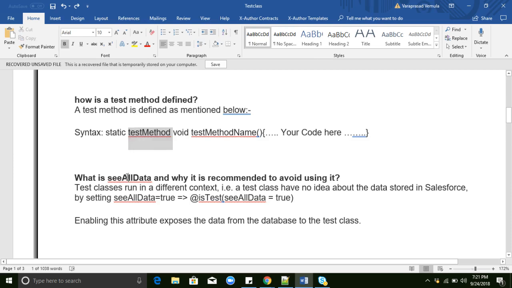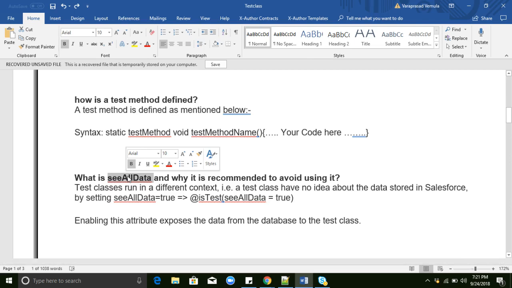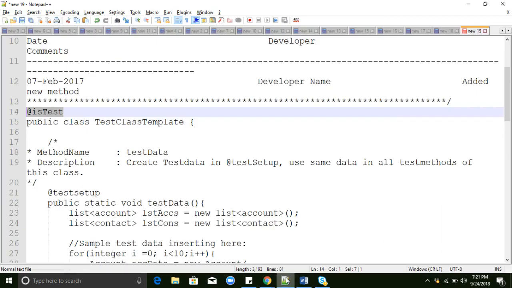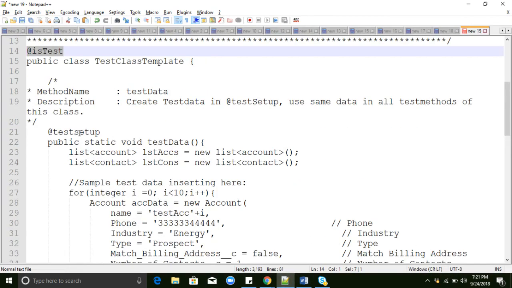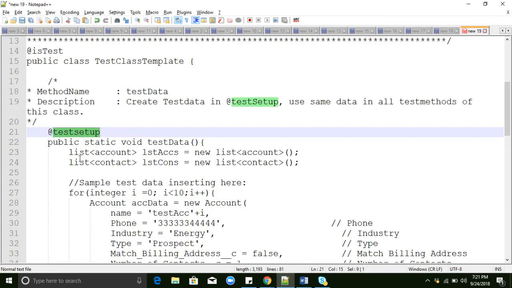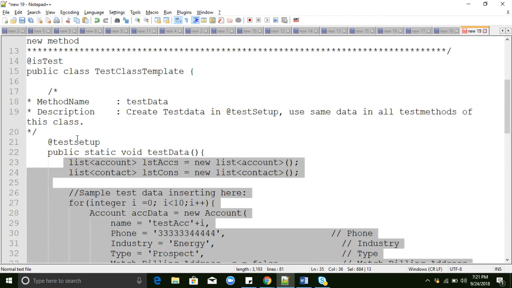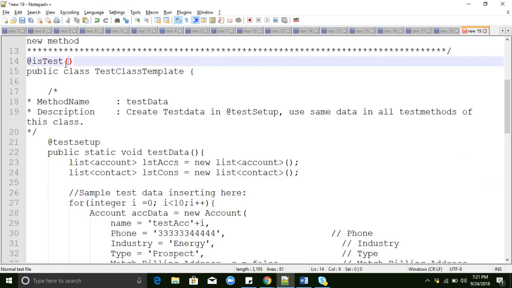And what is the use of SeeAllData in Salesforce? If we use SeeAllData, then we can see our Salesforce data directly. No need to write or create test data and all those things. See, for example, in this test class, I am using the @testSetup annotation, and I have created test data here. So if you use @isTest(SeeAllData=true) here